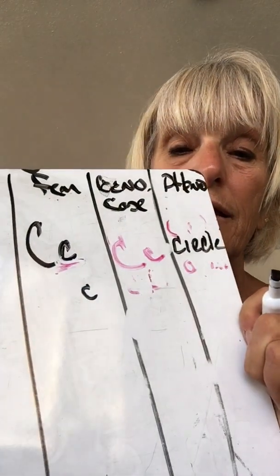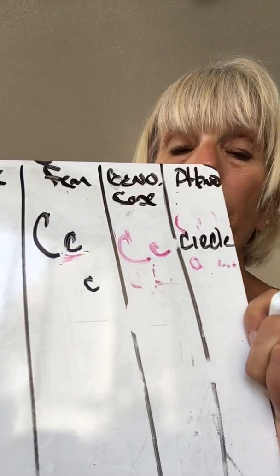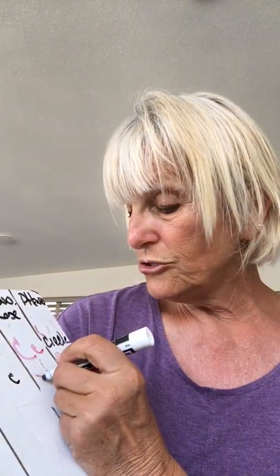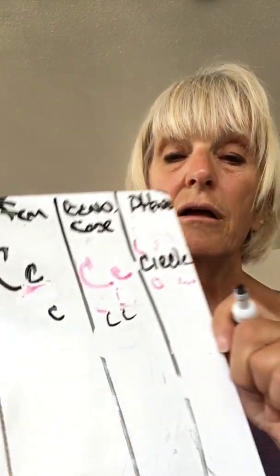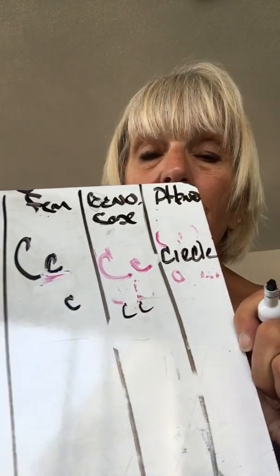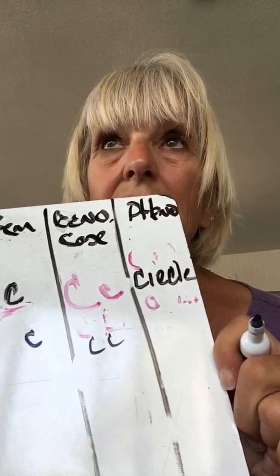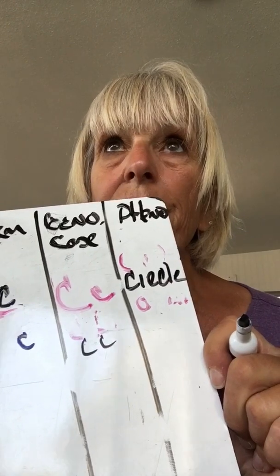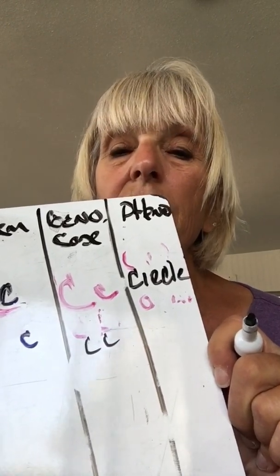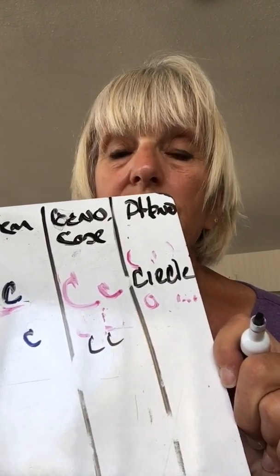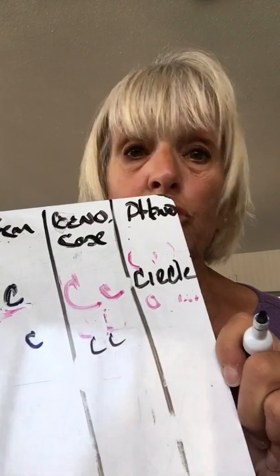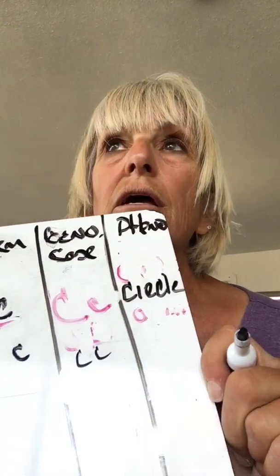Now, the only way that I could have gotten the recessive trait is if I had flipped tails twice. If I'd flipped tails for the male and gotten the little c, and flipped tails again for the mother and gotten two little c's. Two little c's, two recessive genes, are the only way I will see the recessive trait. You must have two recessive genes to show the recessive trait, so two tails essentially.